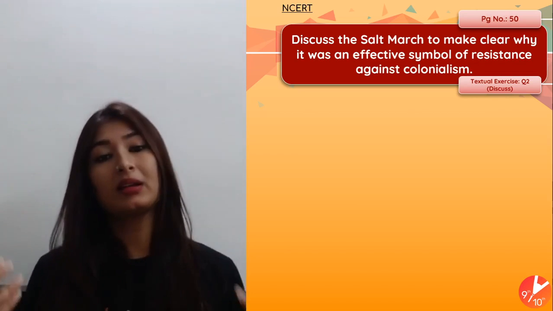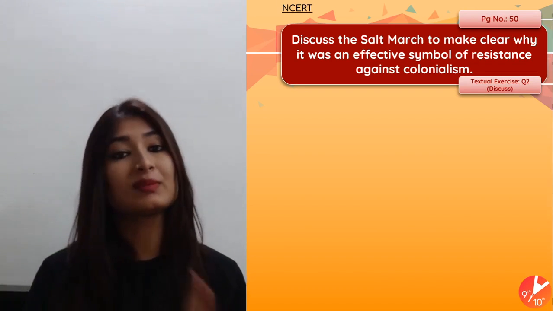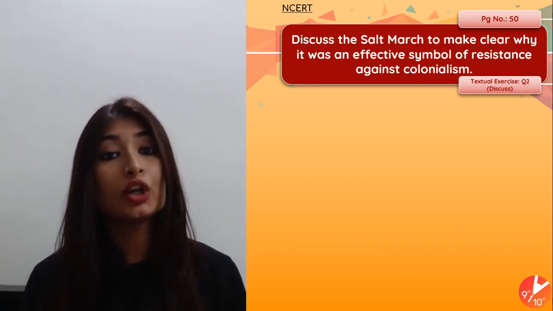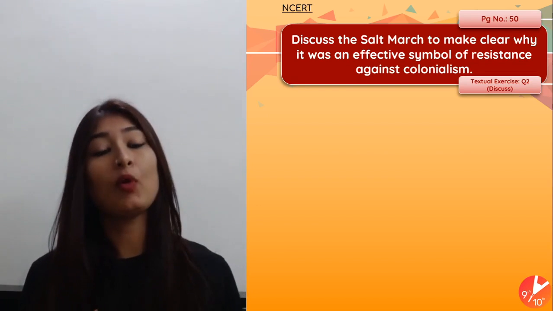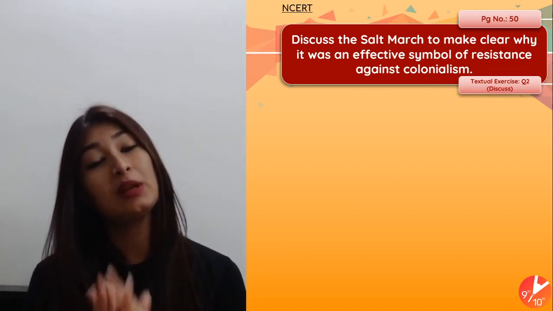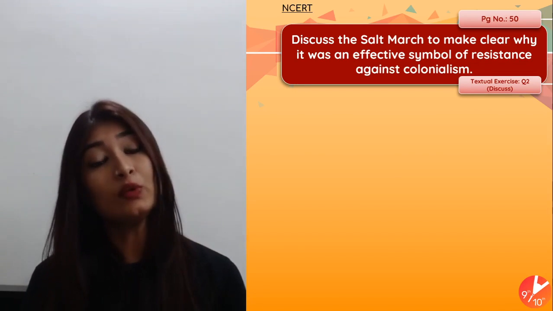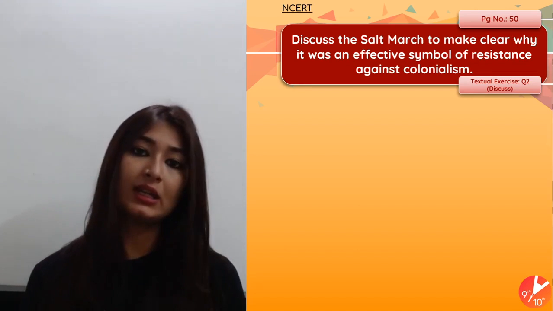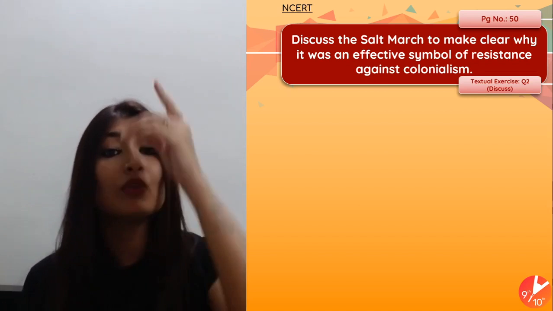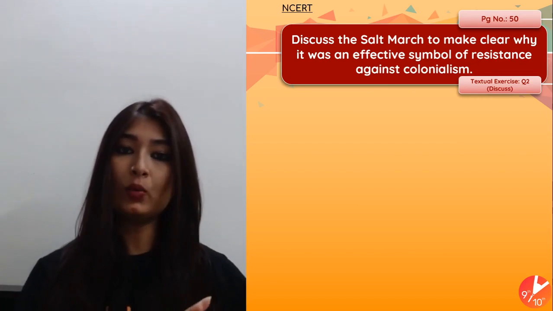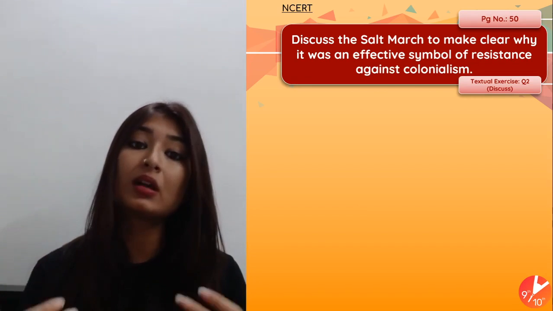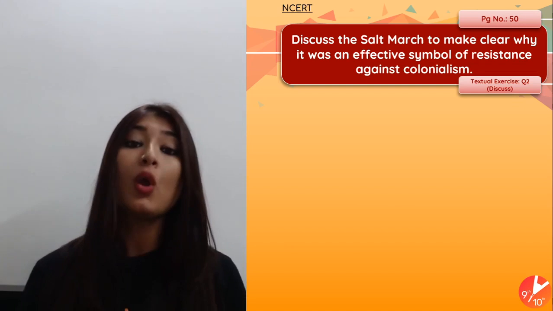When Lord Irwin, like the government in general, showed some reluctance in waiving the tax, he started his march, and without any violence manufactured salt on his own. This showed that even without violence we can resist oppression, and that actually marked the beginning of the Civil Disobedience Movement. But it was not important only for this reason. It was also important because when he started walking, and he walked 240 miles, everywhere he went he was mobilizing the people. He was telling them how they could oppose the government and its suppression and oppression without any violence.